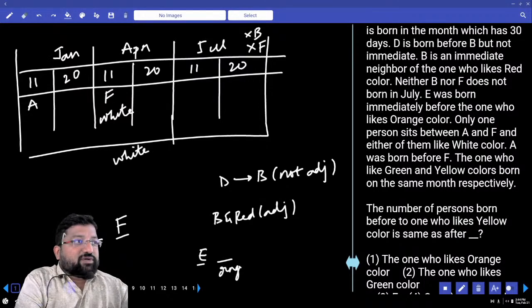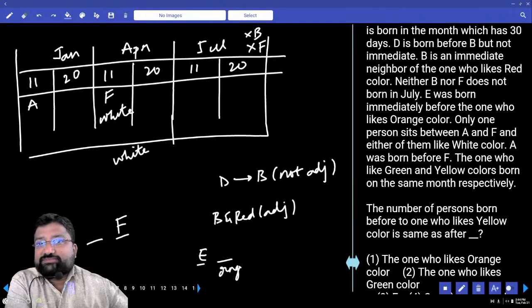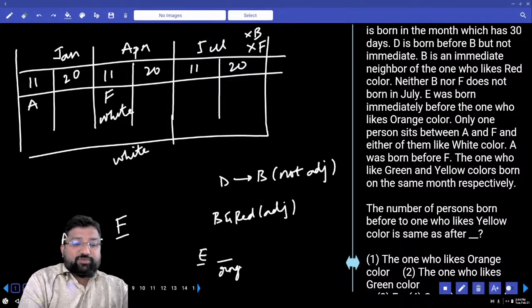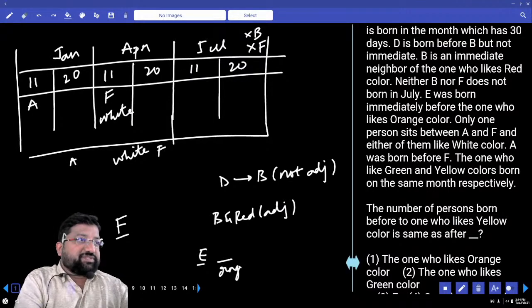Or else I can go for A in Jan 20 and F in April 20. Then there, April 20, I'll fix white. How many possibilities? 2 possibilities. Maybe this is A or that. We are not yet sure. First we'll go with this.